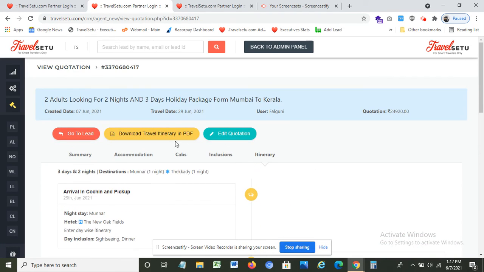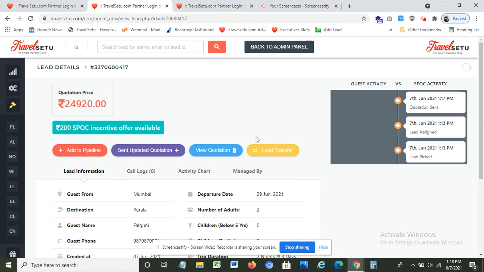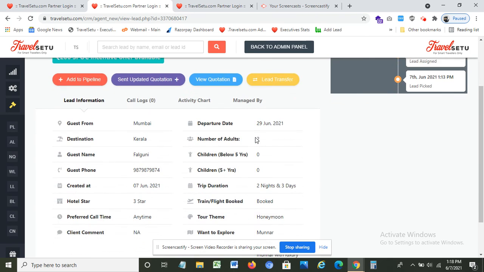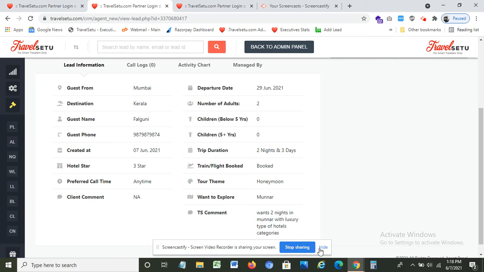So this is how easy it is to send the first quotation to the client. Please make sure that you are sending the first quotation with accurate and proper details, because if you share the first quotation with inaccurate details or improper pricing, then it may lead to the suspension of your account. Thank you.